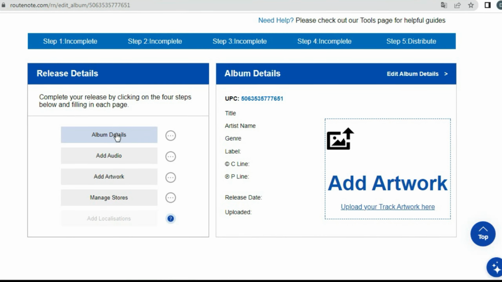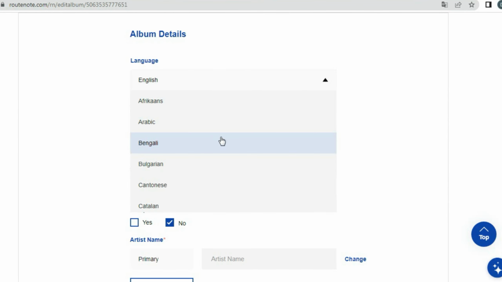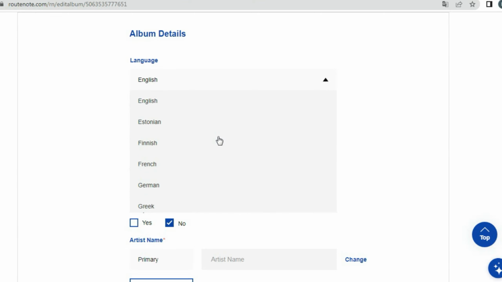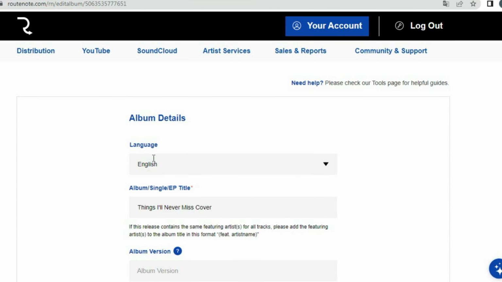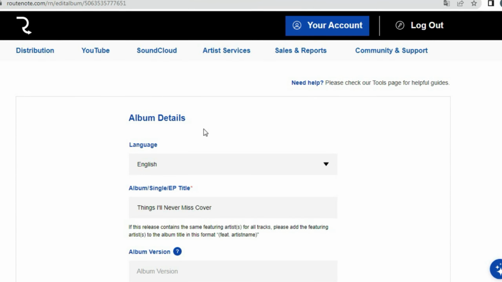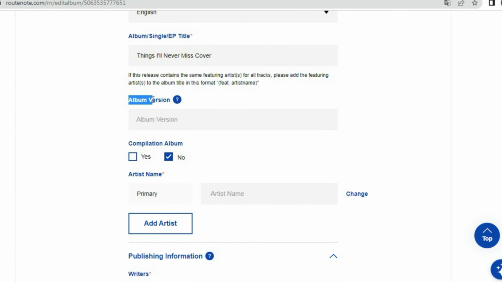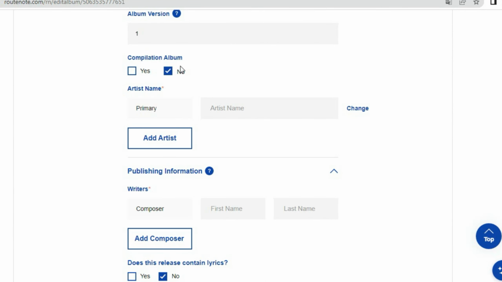The first step is album details. Here, you need to select the language corresponding to the song's language. For example, if your song is in English, select English. Next is the album version section. For the first song, enter the number 1. In the compilation album section, choose No.